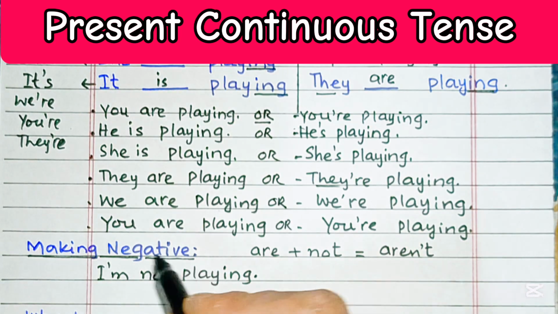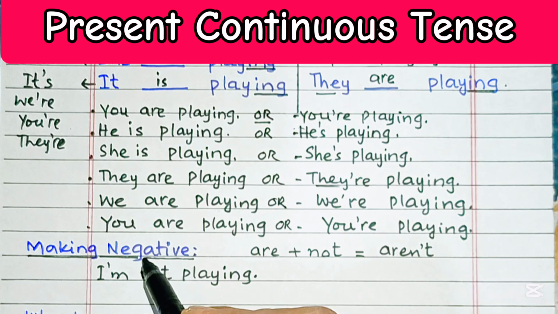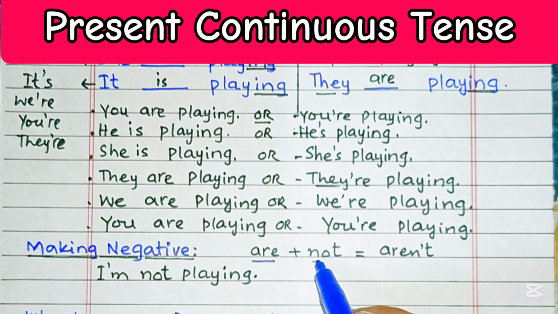Now, making negatives. Making the present continuous tense negative is another aspect of this particular tense. To make the negative, add not after the verb be. This is the verb be over here, are, plus not. It becomes aren't. To make the negative, add not just after the word be.